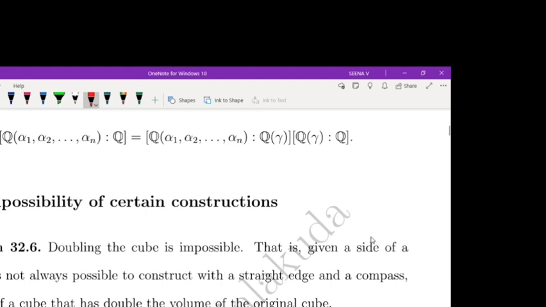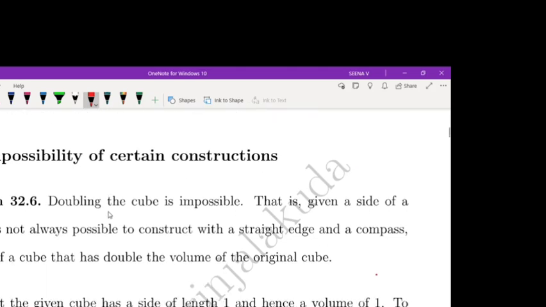Hi, good morning. Today we are going to start our 11th section. In this section, we are discussing the impossibility of certain constructions. The first problem is that doubling the cube is impossible.